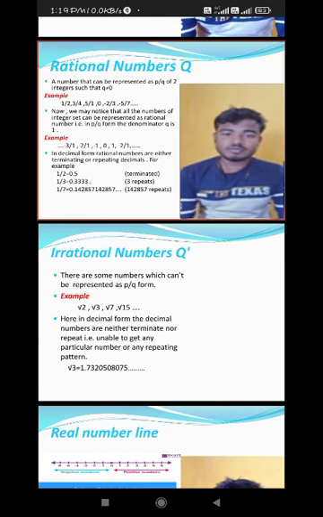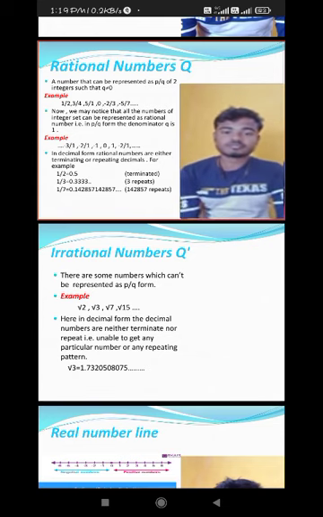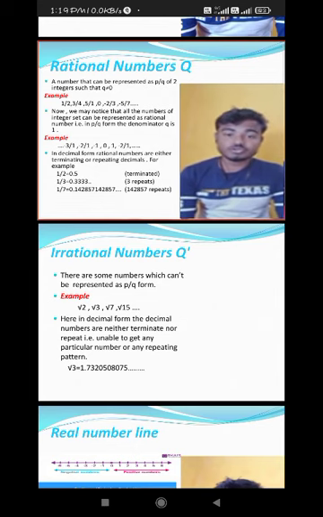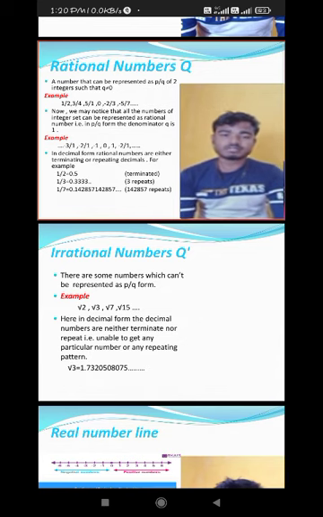Like 1 by 3 and 1 by 7, and in 1 by 2 you see this is only 0.5, no other terms are there, meaning the process is terminated, no further terms after 5. But in the case of root 3, no such case is seen. Here there are infinite terms which we do not know, we have to compute manually. Similarly root 2, root 7, and the pi value also is 3.141 something, we don't know the exact value. So this is the difference between rational numbers and irrational numbers.